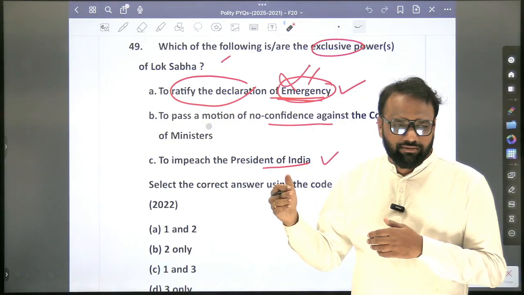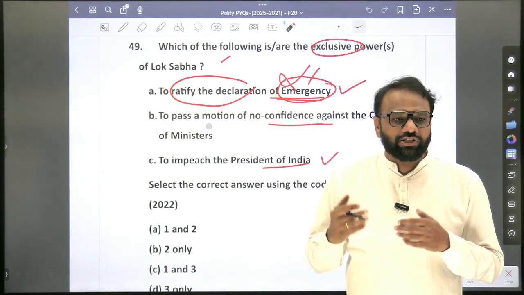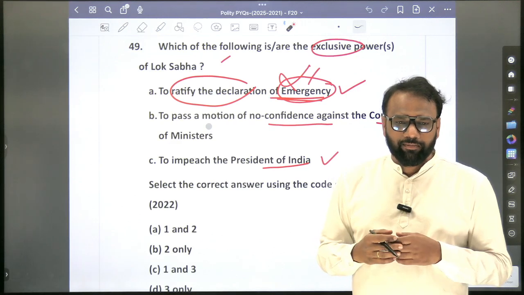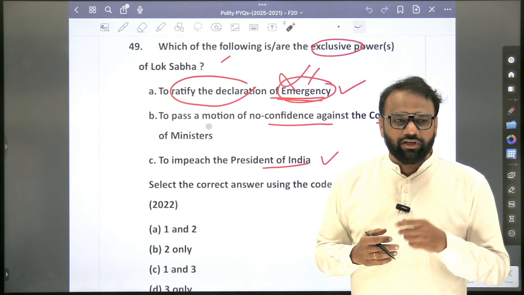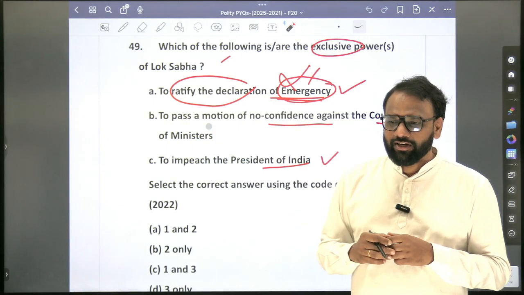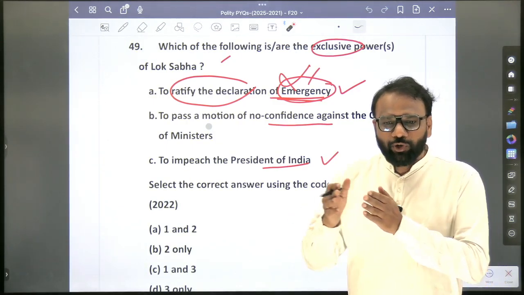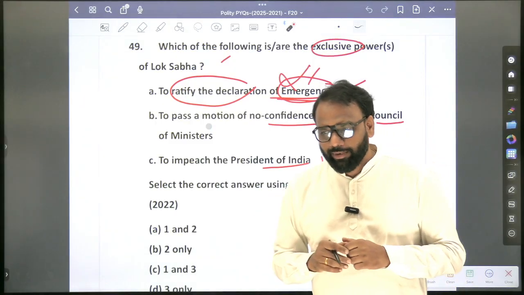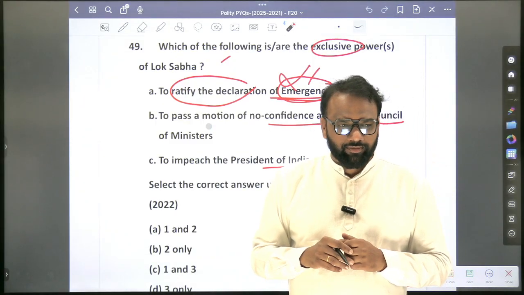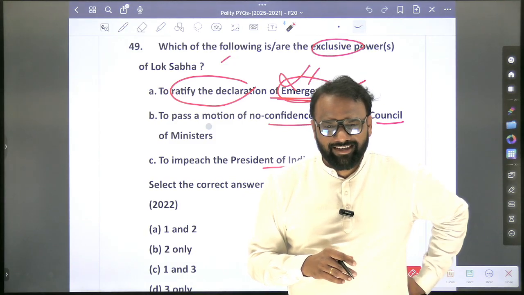Now we'll just revise. National emergency: who has to ratify it? Lok Sabha and Rajya Sabha. Within how many days? National emergency, 1 month. President's rule, 2 months. Financial emergency, 2 months. Once the national emergency has been declared, for how long will it continue to remain in force? 6 months, 6 plus 6. Yes, every 6 months it is renewed.